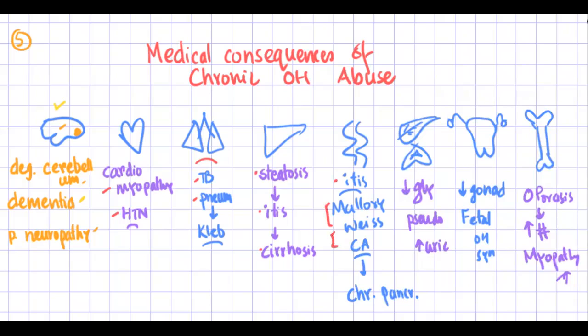In the GI system, it causes inflammation of the esophagus, stomach, and pancreas, and increases the risk of esophageal tears and esophageal carcinoma. In the endocrine and metabolic system, it leads to hypoglycemia, pseudo-Cushing syndrome, and increased uric acid levels. In the reproductive system, it causes hypogonadism and fetal alcohol syndrome. In the musculoskeletal system, it causes osteoporosis, increased risk of fracture, and myopathy.